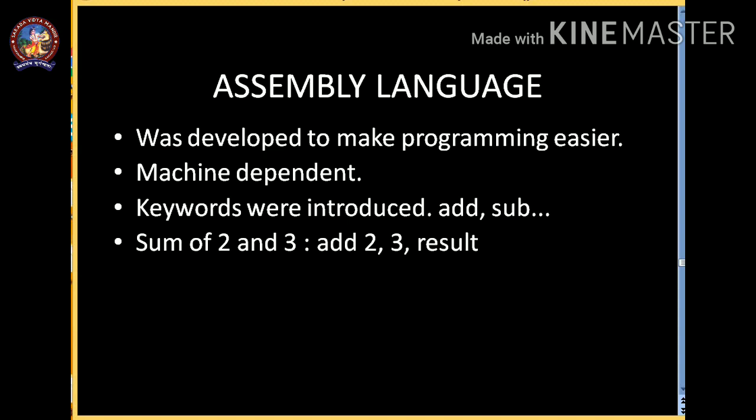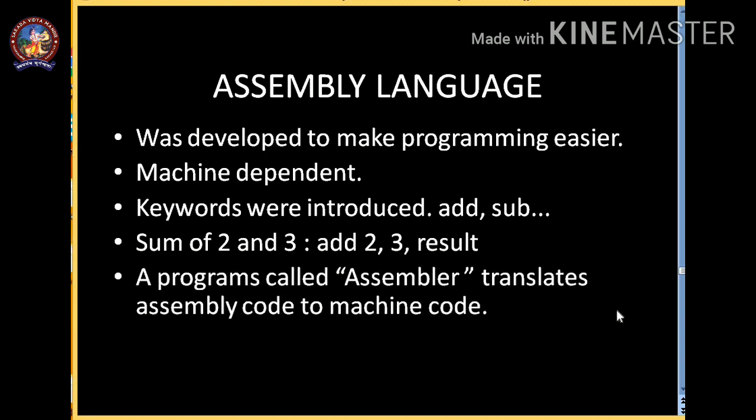Let's take the same example, the sum of 2 and 3. In assembly language, we have to write like this: add 2, 3, and we store the addition of 2 and 3 in a variable called result. The computer cannot understand any language other than machine language, so we need a program called an assembler, which translates the assembly code into machine code.